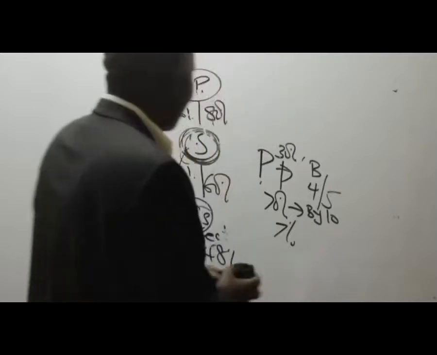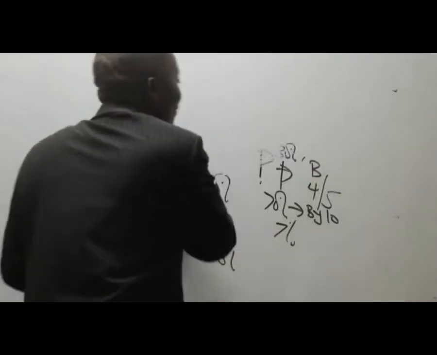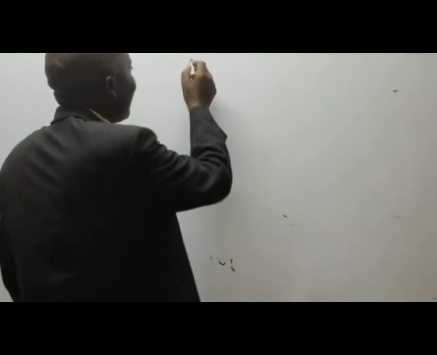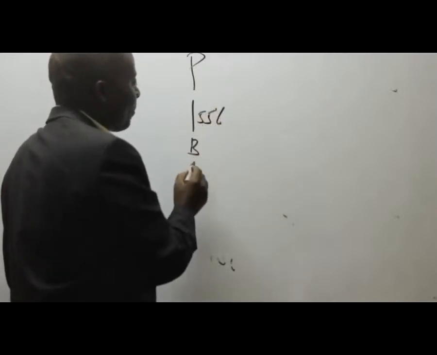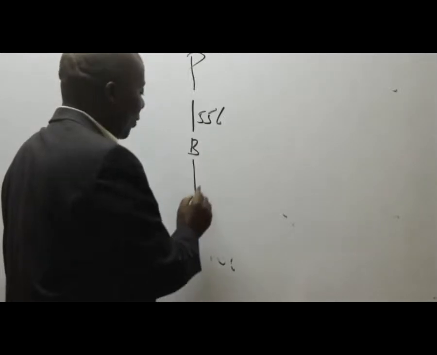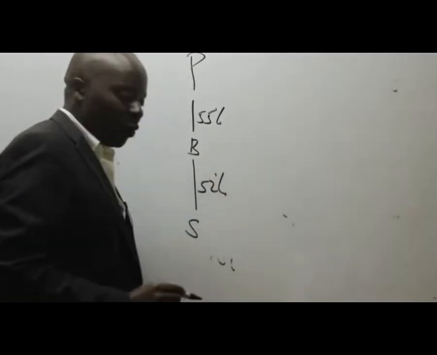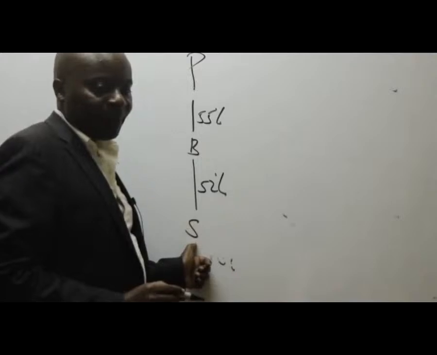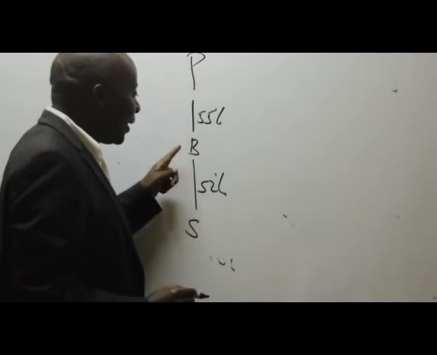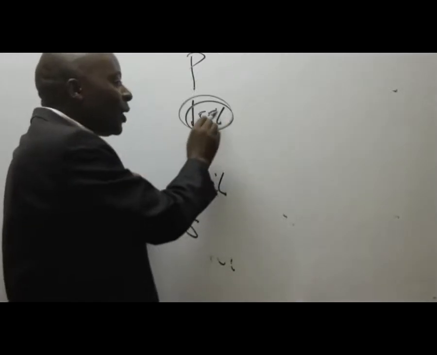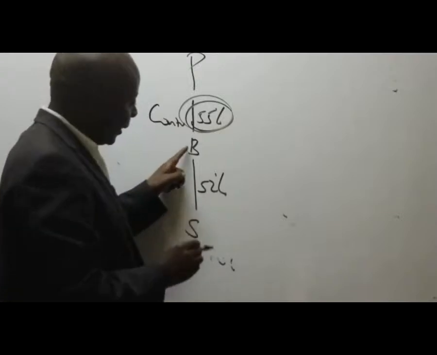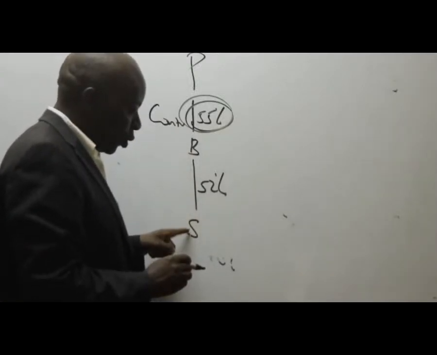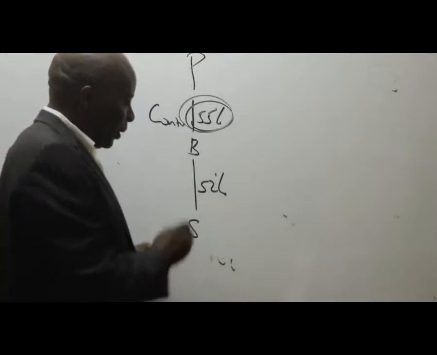So what are we saying, ladies and gentlemen? Listen, and this is quite common, very common in your exams. You'll get something like this. We have company P owning, in this case here, for example, 55% of B. And then we have B owning, for example, 52% of S. So meaning that automatically B becomes our subsidiary because this is more than 50%. So we are in control here, right? And then B, of course, will be in control of S because of this percentage. So B is in control.